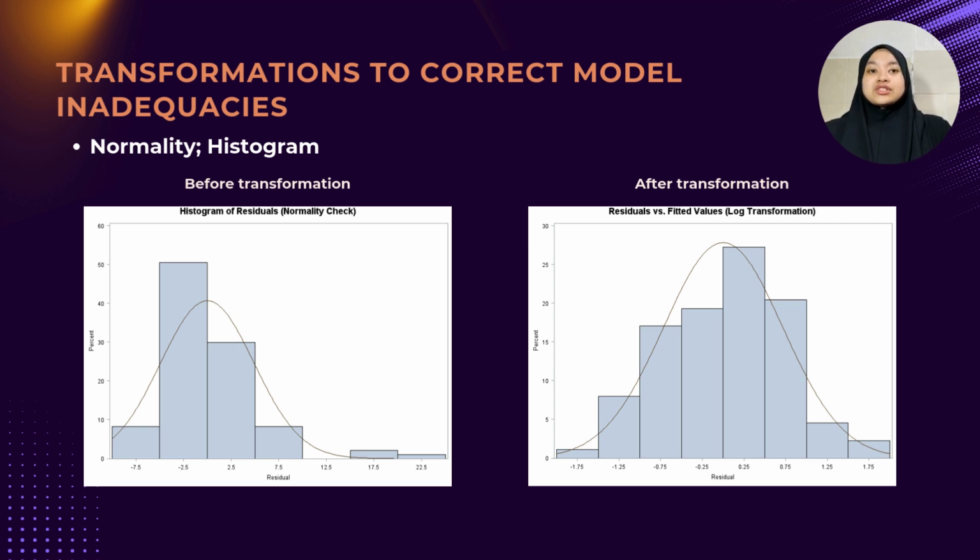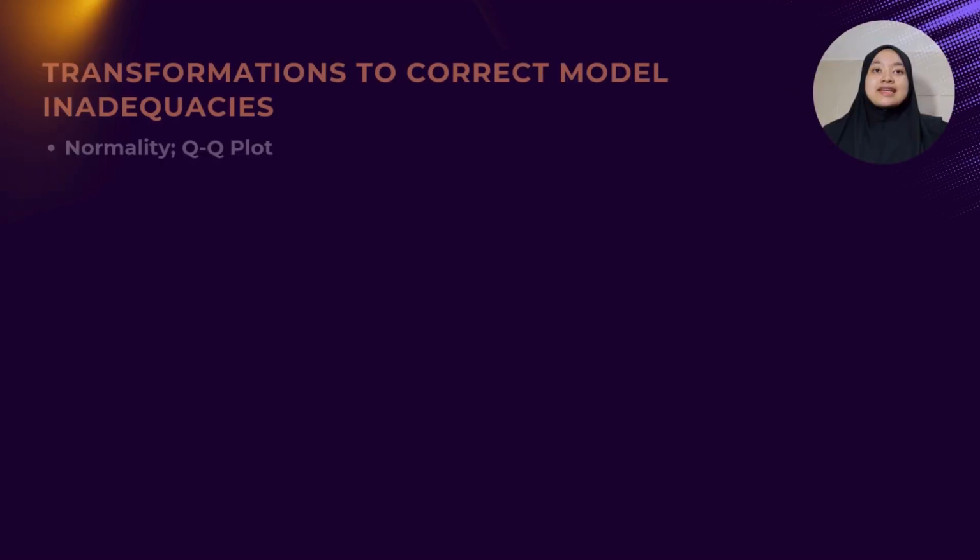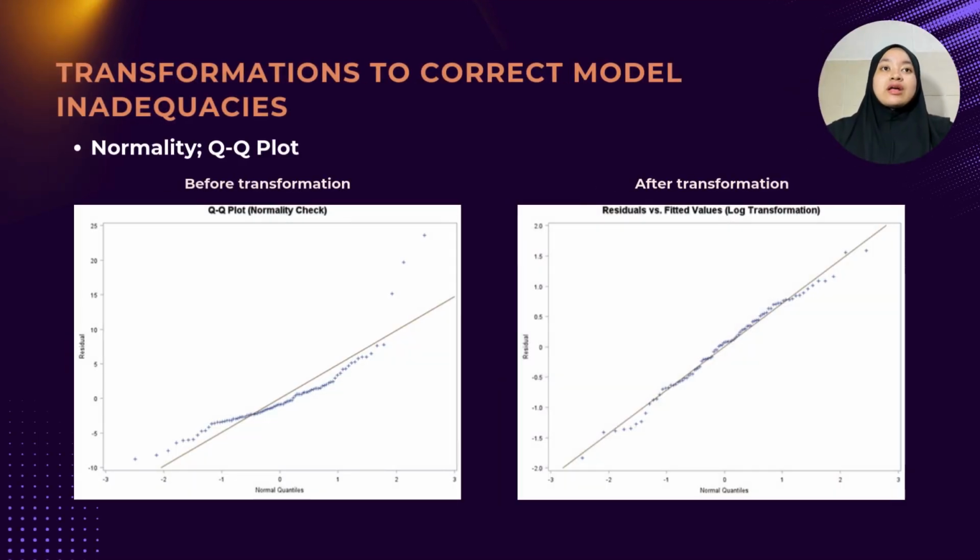accuracy in making predictions. Next, the QQ plots illustrate the impact of log transformation on the normality of residuals. Before transformation, the residual plot deviates significantly from the diagonal line, particularly at the tails, indicating that the data does not follow a normal distribution. This deviation suggests that the model's assumption of normality is violated, which can affect the accuracy of statistical inferences.